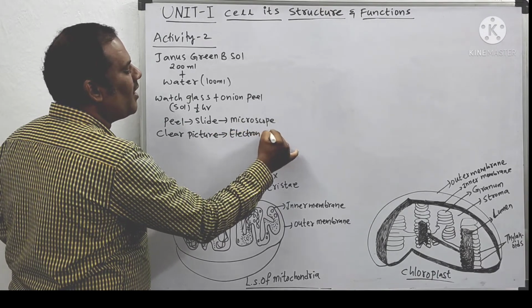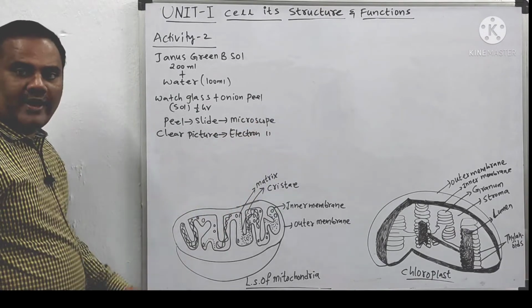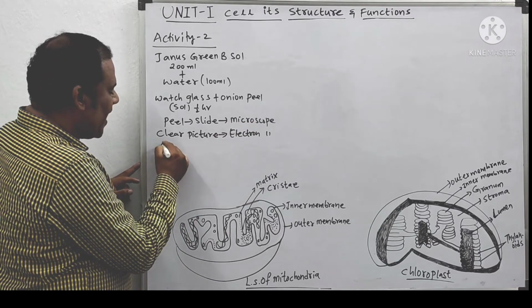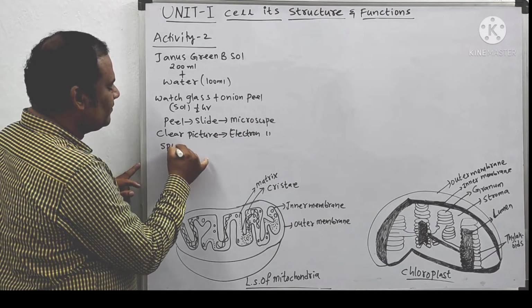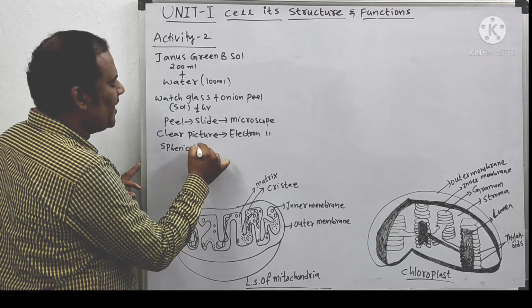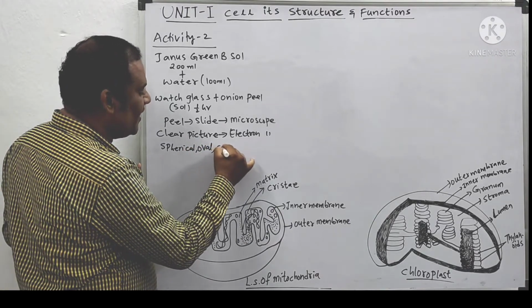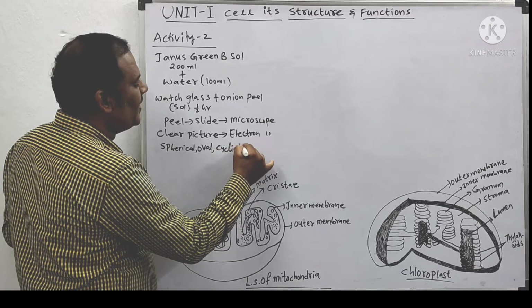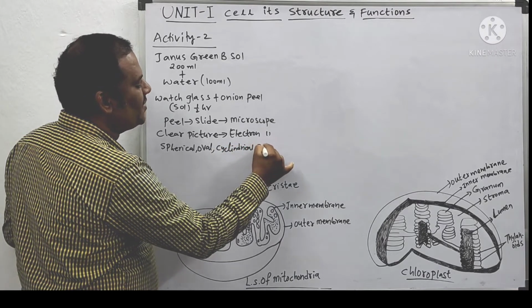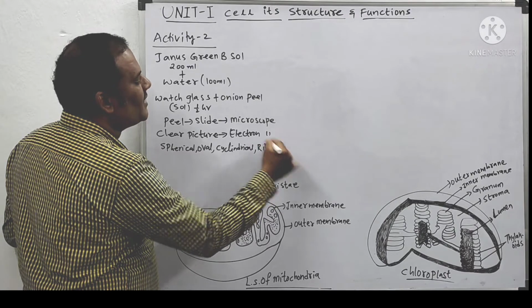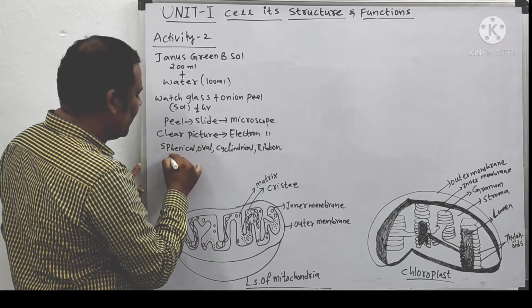Mitochondria may be spherical, oval, cylindrical, ribbon shaped, as well as tennis racket shaped.